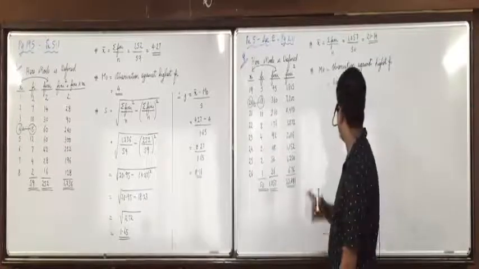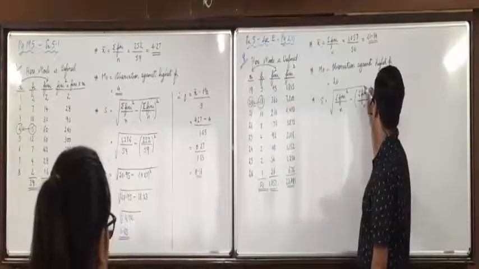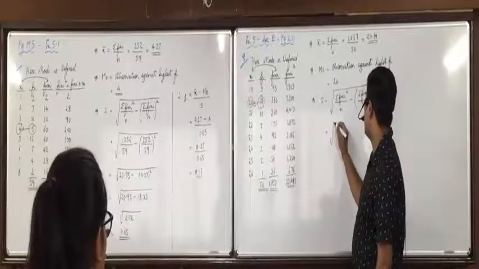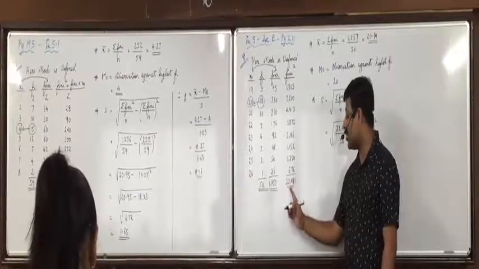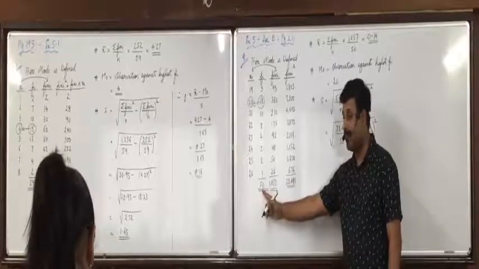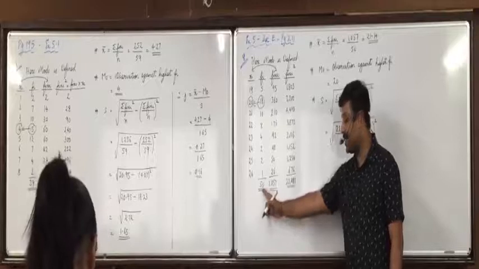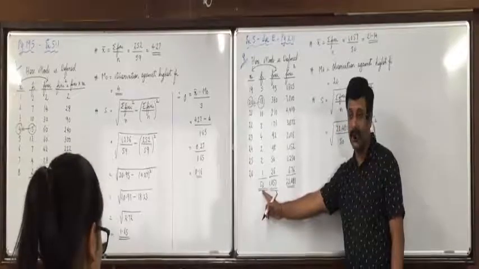Then standard deviation is the square root of sigma Fixi square upon n minus sigma Fixi upon n whole square. Yes, sigma Fixi square 2481 upon n 50 minus sigma Fixi 1057 upon n 50 whole square. Did you understand this?